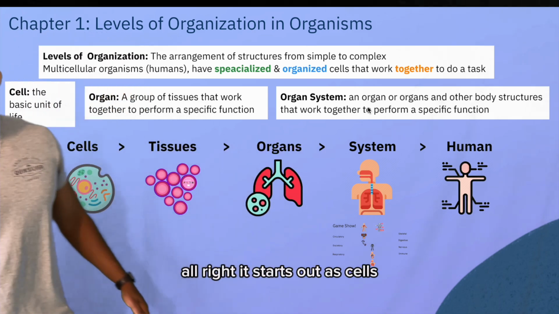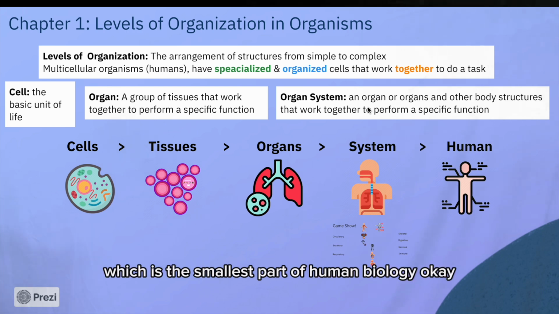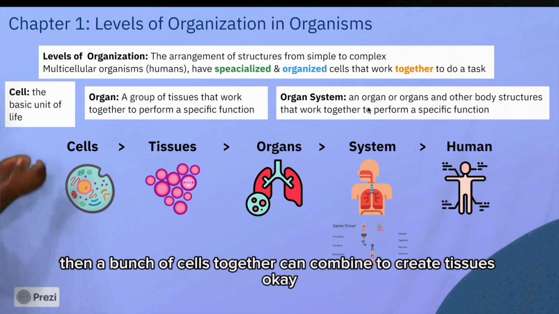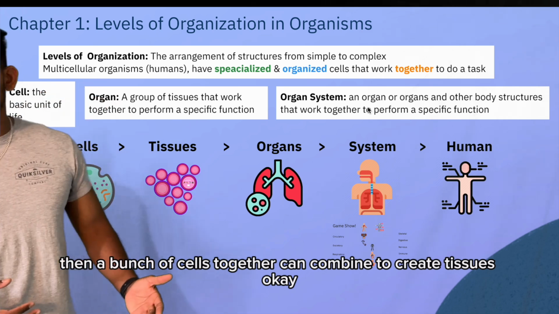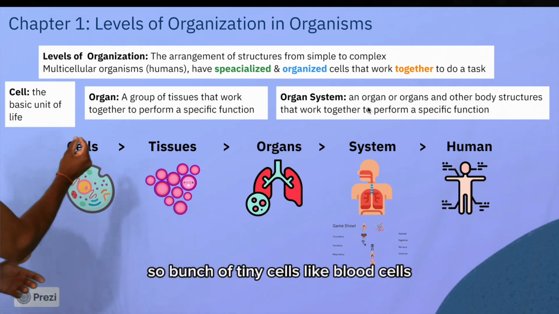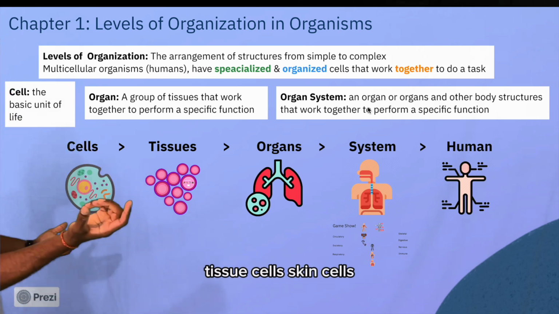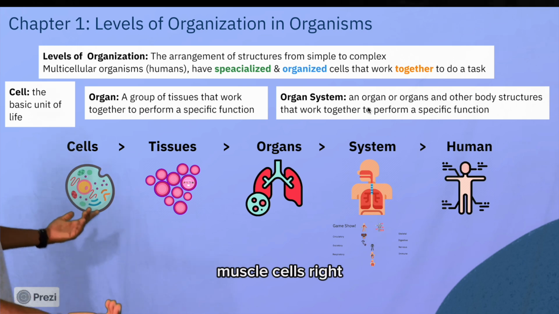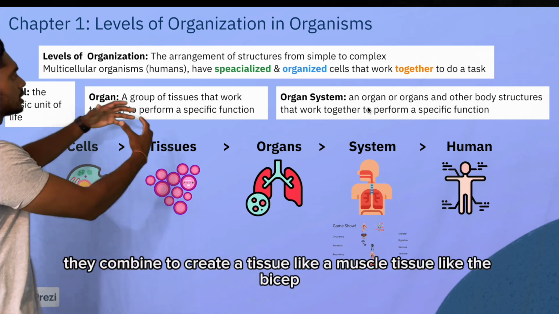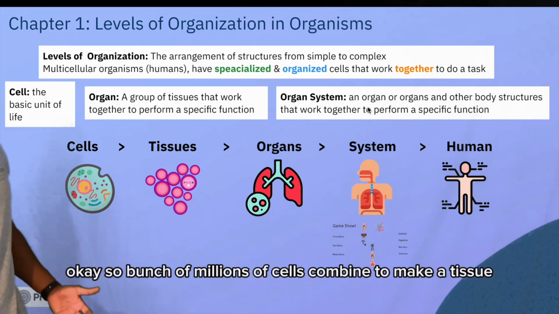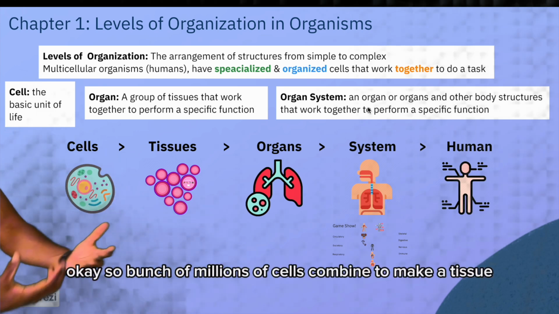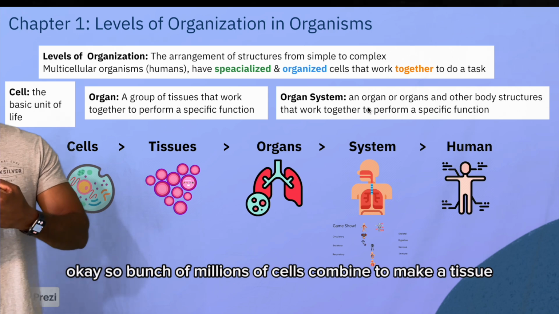All right, it starts out as cells, which is the smallest part of human biology. Then a bunch of cells together can combine to create tissues. So a bunch of tiny cells, like blood cells, skin cells, muscle cells, right? They combine to create a tissue, like a muscle tissue, like the bicep. So millions of cells combine to make a tissue.